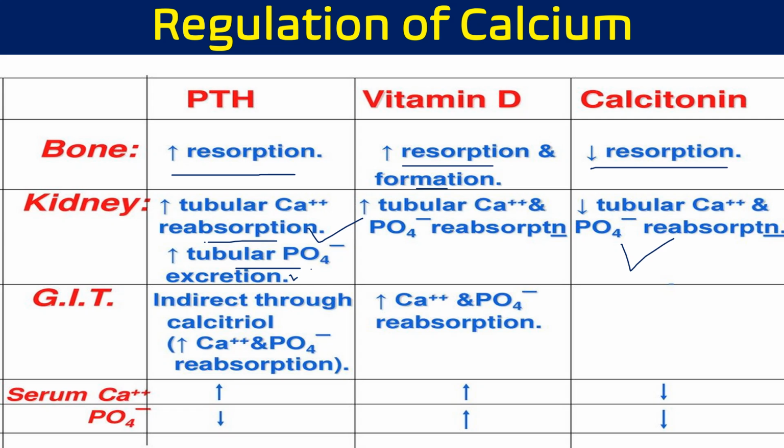In the GIT tract, PTH works indirectly through vitamin D for the synthesis of more calcium binding proteins, and more calcium and phosphate will be reabsorbed. So the overall effect on serum calcium level: PTH increases serum calcium, vitamin D also increases serum calcium, whereas calcitonin decreases serum calcium. Similarly, on phosphate, PTH decreases serum phosphate level, vitamin D3 increases it, and calcitonin again decreases the serum phosphate level. So this is how these three hormones regulate the calcium level, directly or indirectly via vitamin D.